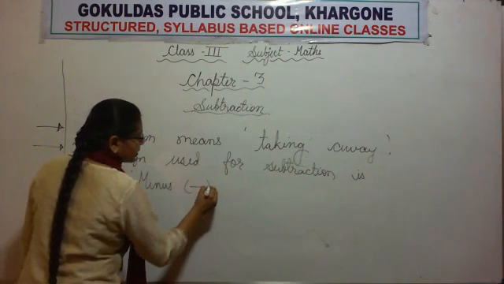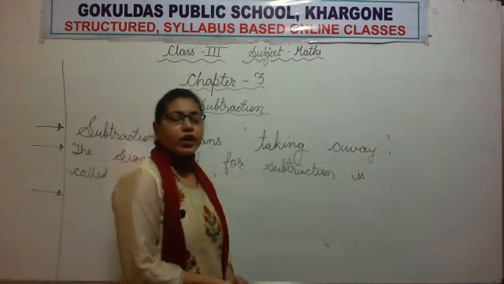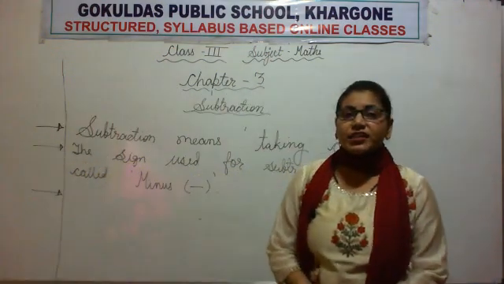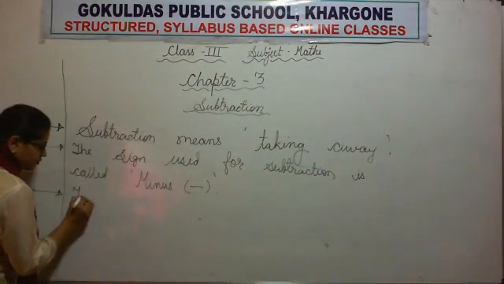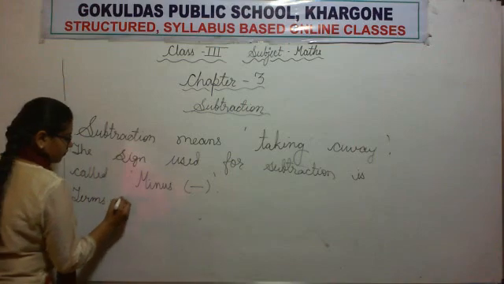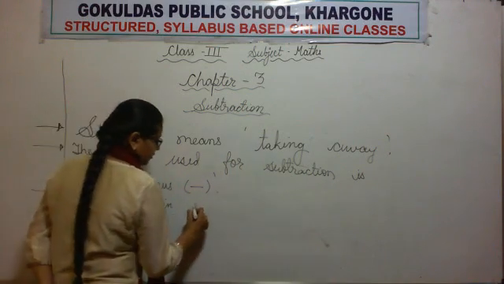And how we represent it? We represent it like this. Okay. Now let's write terminology also. What are the terms we are using in subtraction? Let's write them also. So, terms used in subtraction.